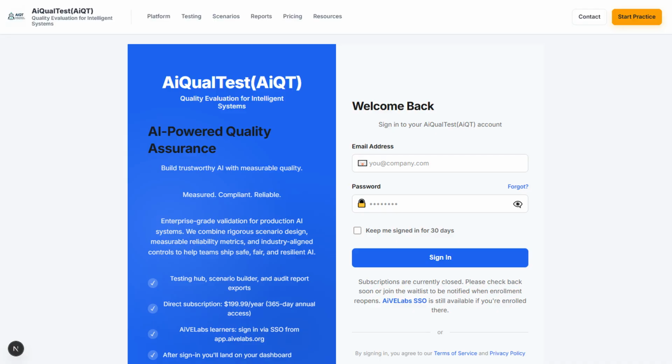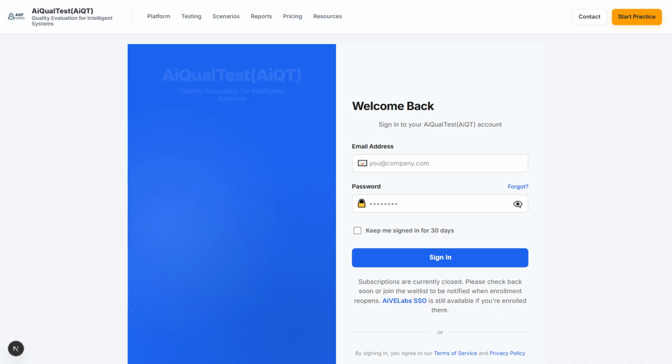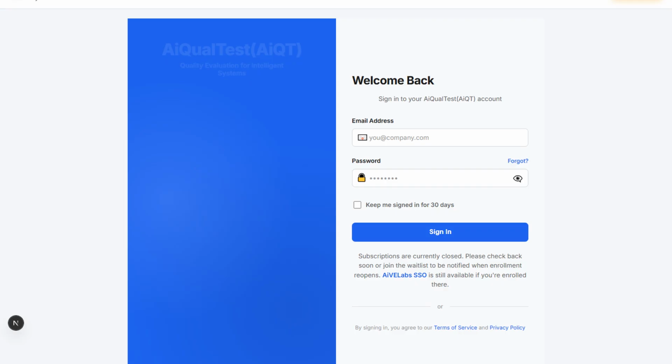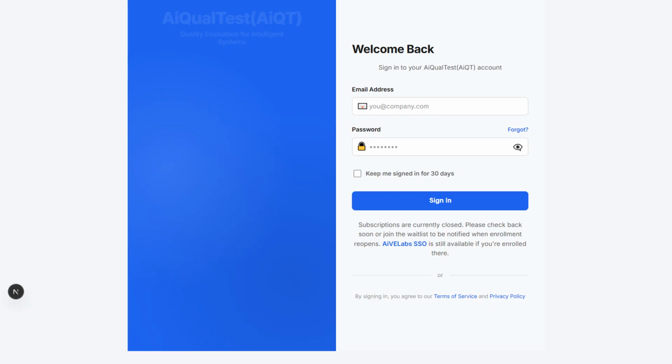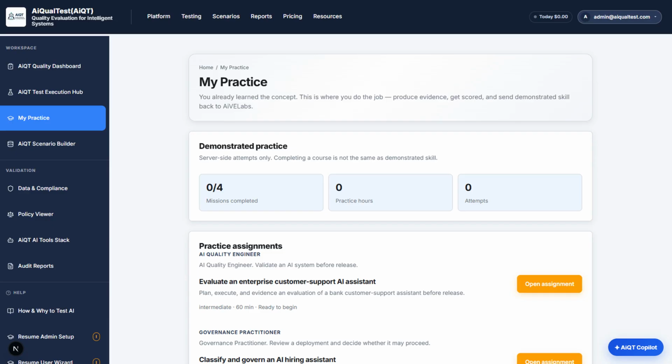Before you click run, you need a shared vocabulary. How and why to test AI systems is the practitioner guide: LLMs, agentic AI, chatbots, and industry standard AI quality engineering. Literacy is included, so practice is not guesswork. This is my practice. Completions, hours, and attempts come from the server. Completing a course is not demonstrated skill.